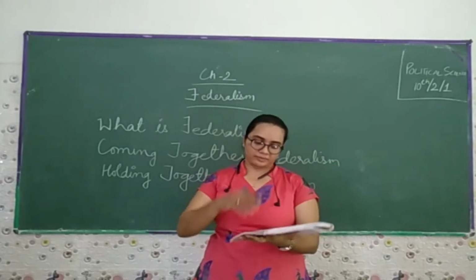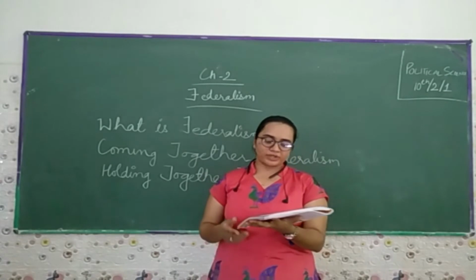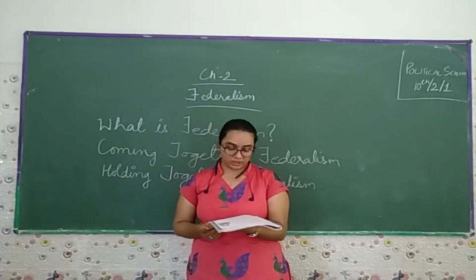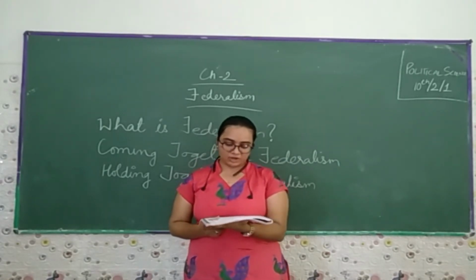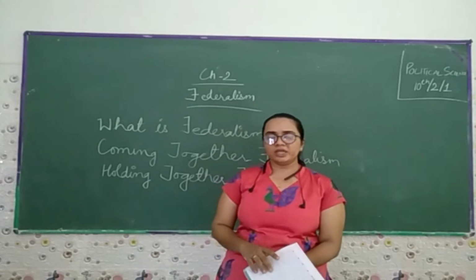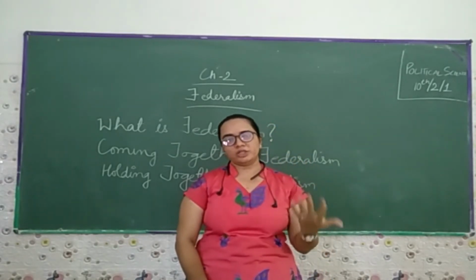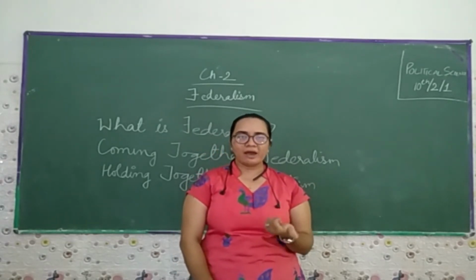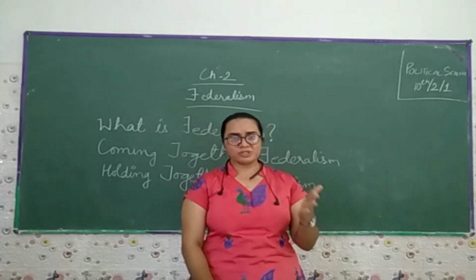Now the third one: the jurisdictions of the respective levels of the tiers of the government are specified in the constitution, which I have already explained. So the existence and the authority of each type of government is constitutionally guaranteed. The constitution guarantees that for this much period you can work over here and for this much period you can work over here. So each jurisdiction has its own autonomy of power, where for this many years they can do the work.